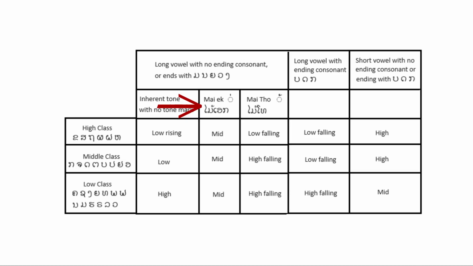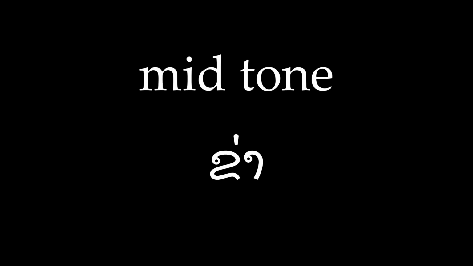Any word with the mai ek tone marker seen here will be a mid-tone. The following examples illustrate this rule. In this example, the word ka begins with a high-class consonant and ends with a long vowel. However, since there is a tone marker, mai ek, this would be a mid-tone because any word with that tone marker is automatically a mid-tone.